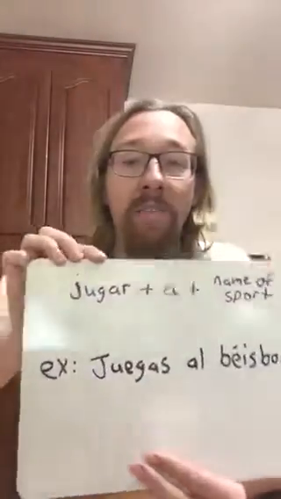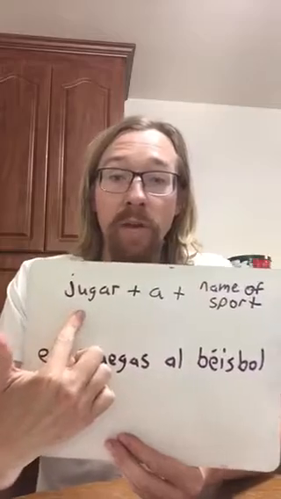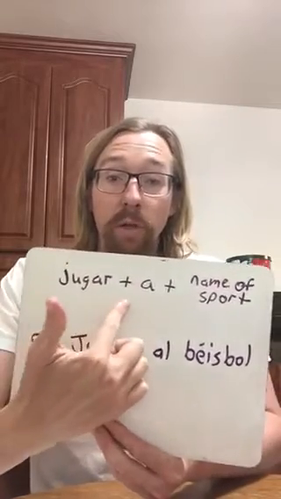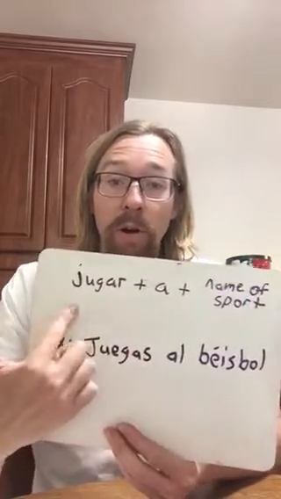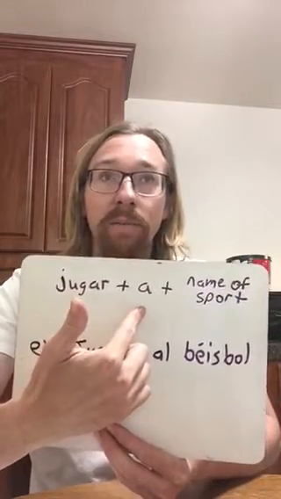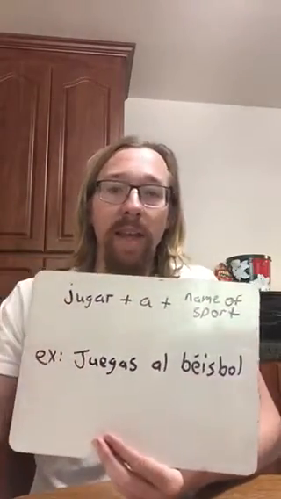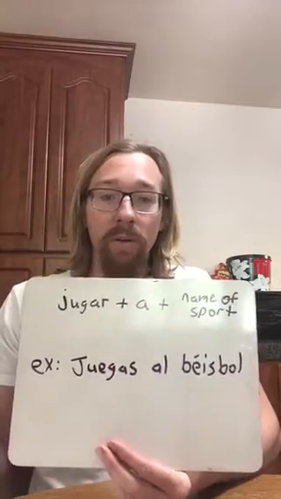Another thing that you should know is that when you're talking about a sport, like I play baseball, you play baseball, well, in Spanish, you will have to use this pattern here. You have to conjugate jugar, leave a space, and then add an a, and then you add the name of the sport. Now, remember that most of these sports begin with el, like el baseball, all right?